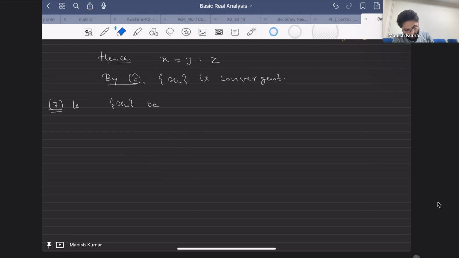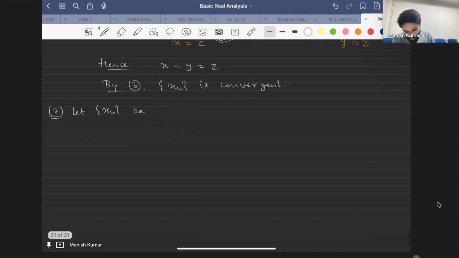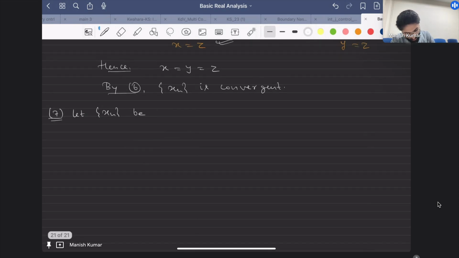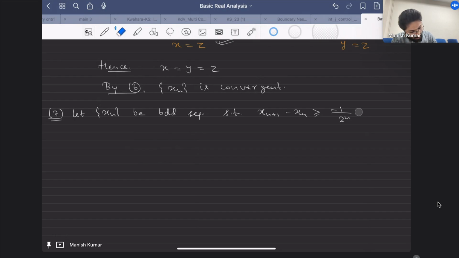I can get your point, but I don't have any particular example in mind at this point. Okay, anyway, let's see this one. Let xn be a bounded sequence such that xn plus 1 minus xn satisfies this lower bound. This is true for n belonging to N. You have to show that xn is convergent.